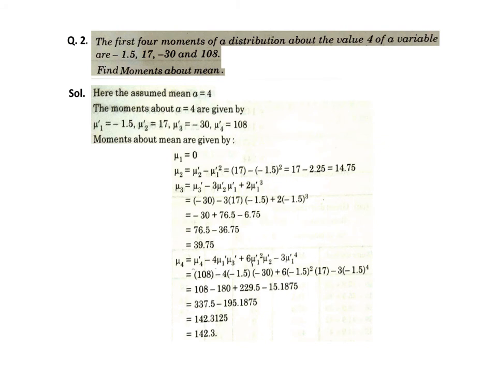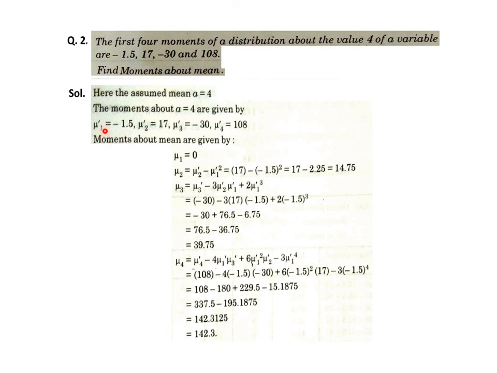Question number 2. The first four moments of a distribution about the value 4 are given: minus 1.5, 17, minus 30, 108. And we have to find moments about mean. Using moments about value 4, we have to find moments about mean. We were discussing standard results a couple of slides before, the mutual results between moments. And here the assumed mean, or if you wish to write it as assumed mean it's okay, otherwise simply point A equals 4 is there.